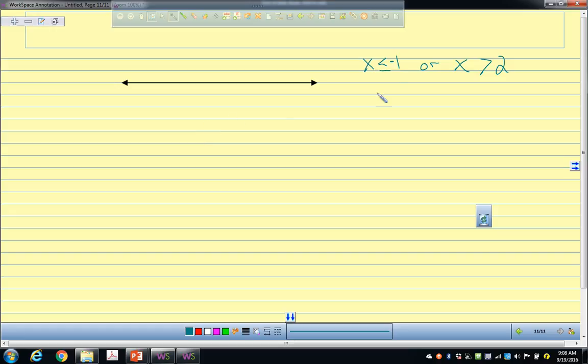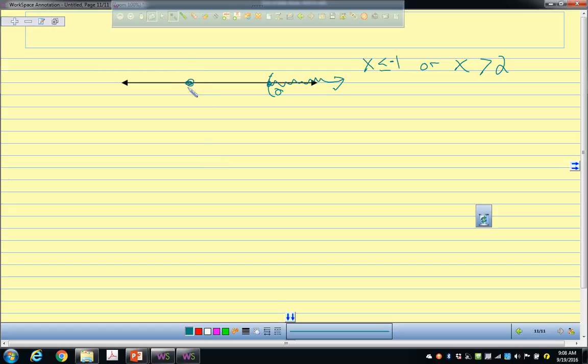Where would all the numbers bigger than 2 be? To the right of 2 or to the left of 2? To the right. So you put a little curvy bracket here at 2, okay? And then you go up from there, okay? Where would all the numbers less than or equal to negative 1 be? To the left of negative 1.